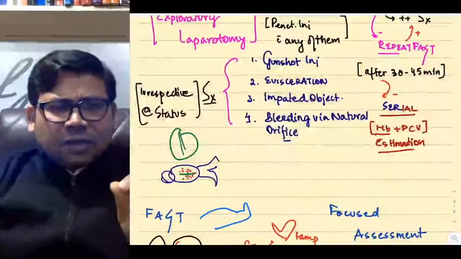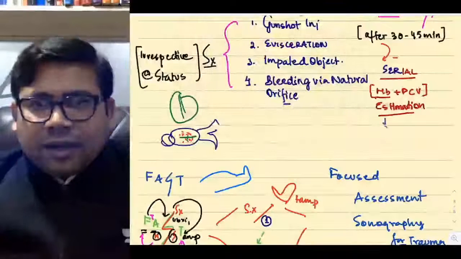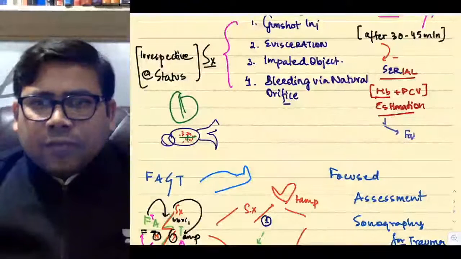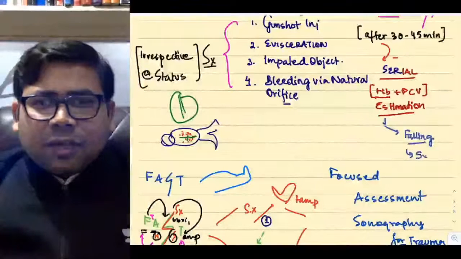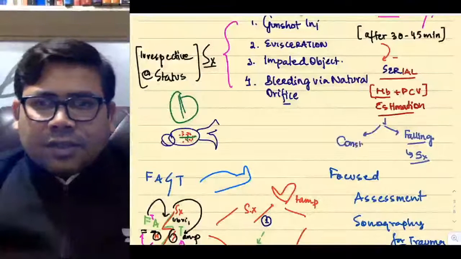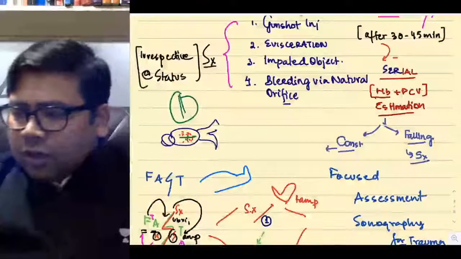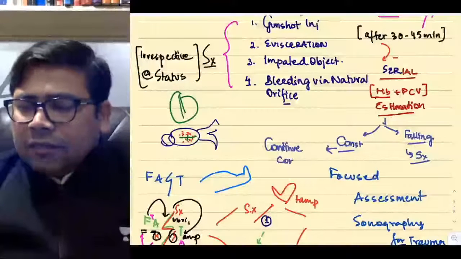Is that clear or no? Now how to interpret this? You see how the trend is. If hemoglobin and PCV are falling, this is the time to take a call for surgery. If this is constant, you continue with what? Continue conservative management.